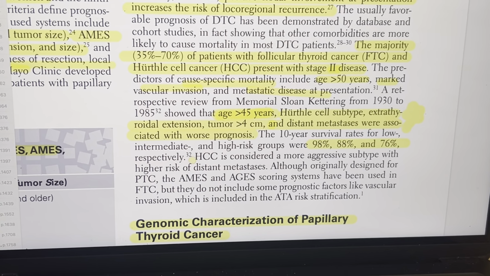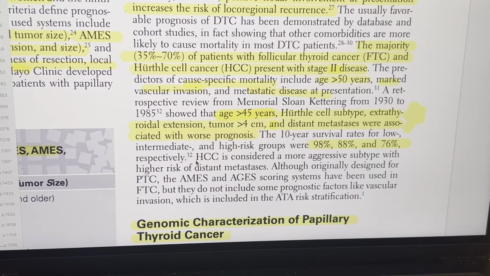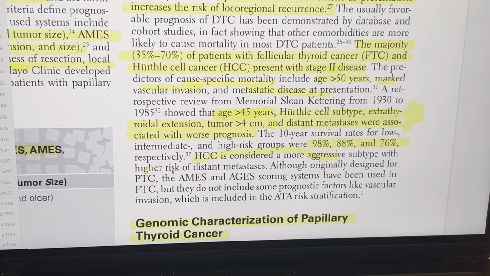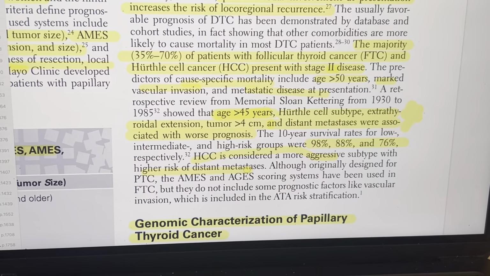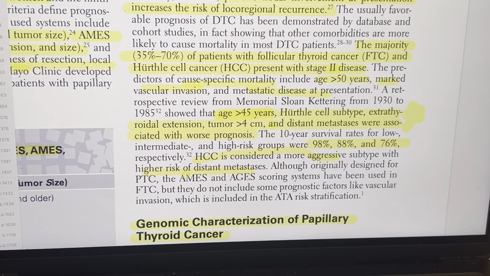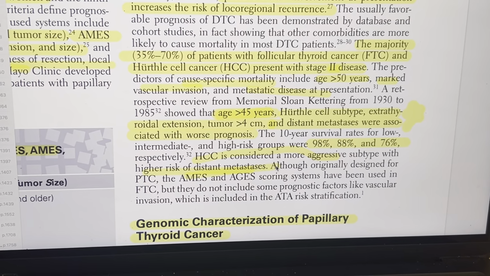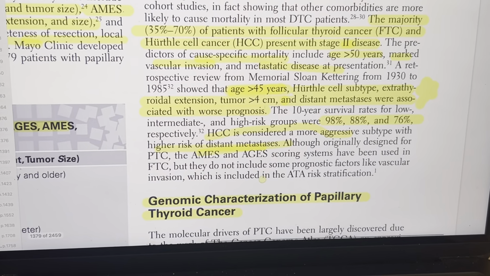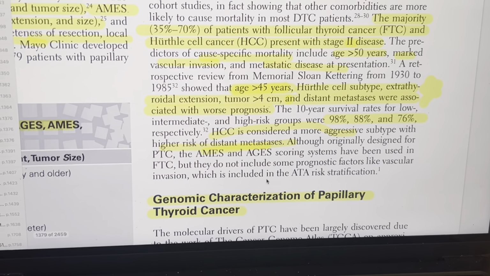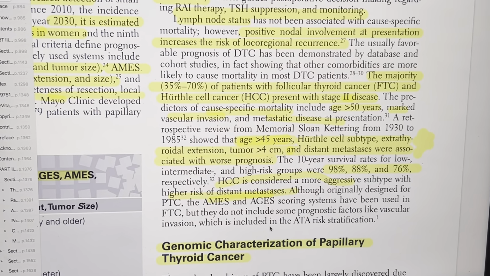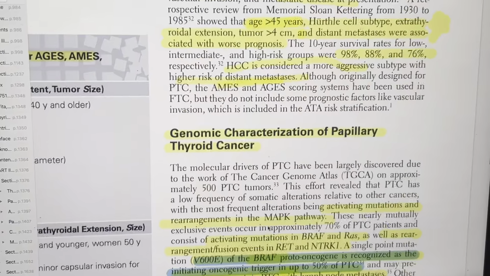HCC, Hürthle cell carcinoma, is considered a more aggressive subtype with high risk of distant mets. Although originally designed for PTC, the AMAGE and AGES scoring systems have been used for FTC also, but do not include some prognostic factors like vascular invasion, which is included in the ATA risk stratification.